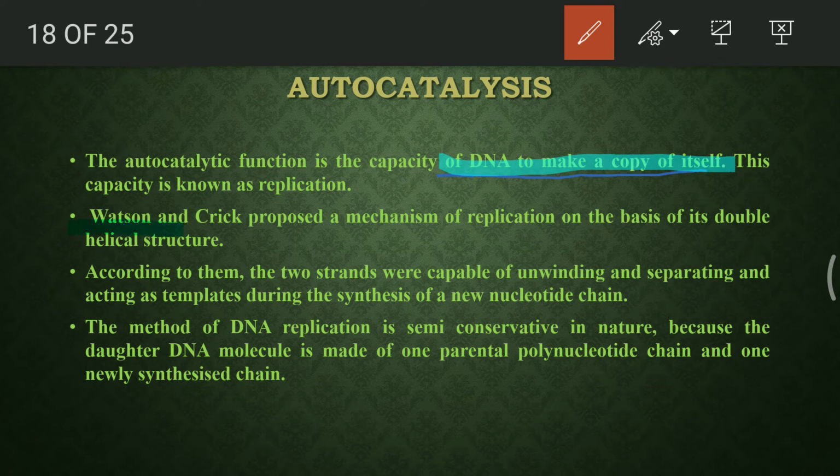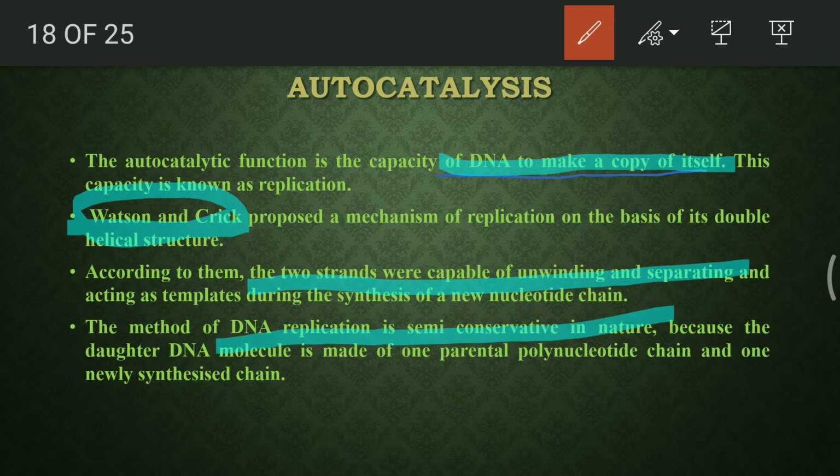Watson and Crick were the first people who identified this characteristic of replication being present in the DNA when they defined the double helical structure of DNA, because they were aware that the nucleotides have complementary base pairing, and when we unwind the DNA or separate both the strands, each strand has the capability of forming a replica of its own strand. So by this process they got an idea that it is very easily possible to form a DNA from the same DNA. Just that it will maintain the semi-conservative nature, and one of the DNA molecules will be a parent, whereas the new one which will be formed will be a daughter DNA.